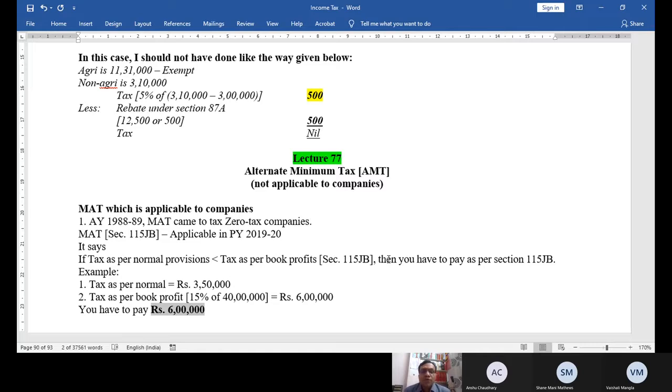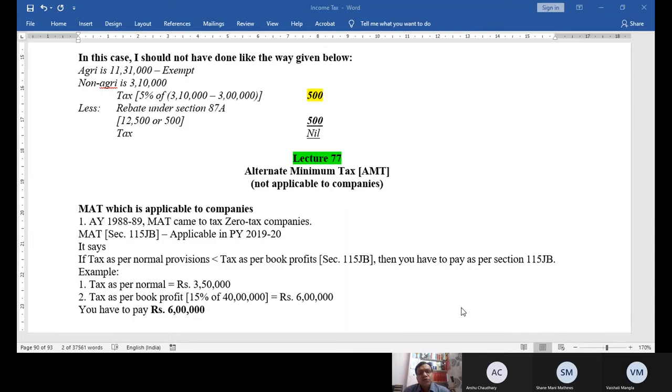Because they could reduce their total income, but how could they reduce accounting income? Accounting income could not be reduced. Since MAT 115JB is not in your course, I cannot discuss the detail, but this is what the structure is. Is this clear? Is MAT clear? Please tell me this. So have you understood the relevance of MAT? It effectively taxed zero rated companies.